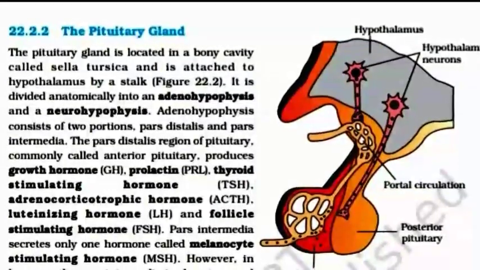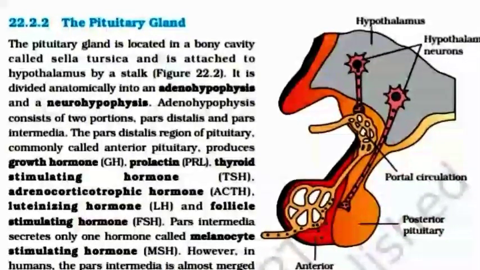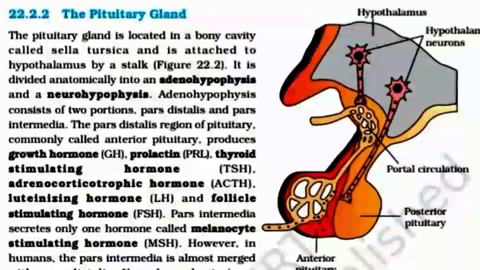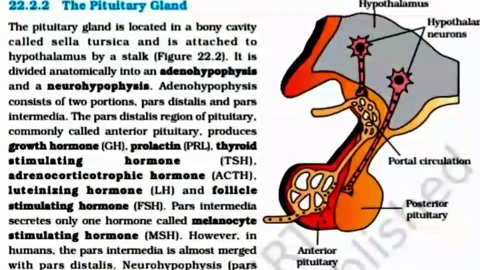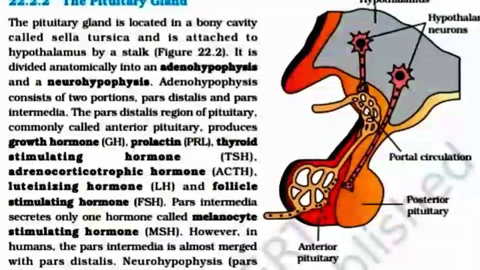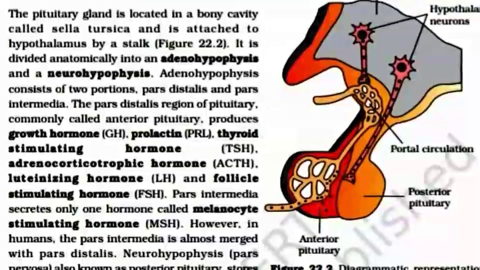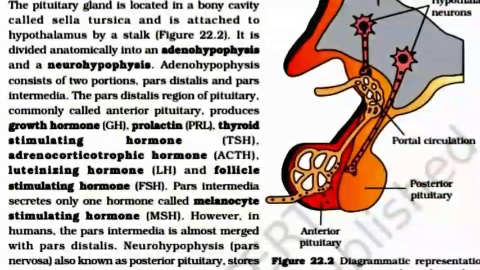The pituitary gland is located in a bony cavity called sella turcica and is attached to the hypothalamus by a stalk. It is divided anatomically into an adenohypophysis and a neurohypophysis.